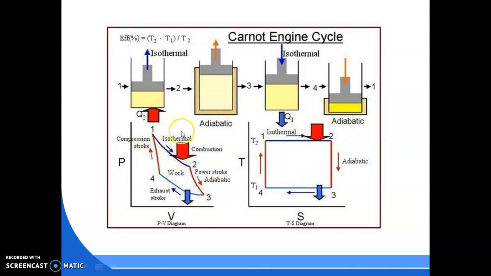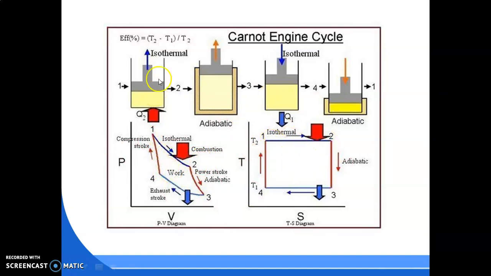So in the 1 to 2 process we are adding the heat, in the 3 to 4 process we are rejecting the heat, and in the 2 to 3 process and 4 to 1 process the cylinder wall is adiabatic. Cylinder wall adiabatic means there is no heat transfer. Okay, so this is the PV diagram. So what is in the TS diagram?